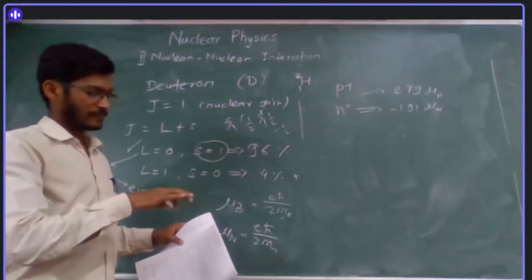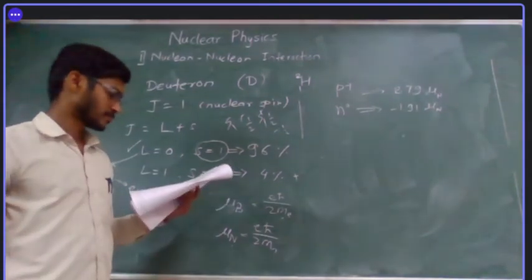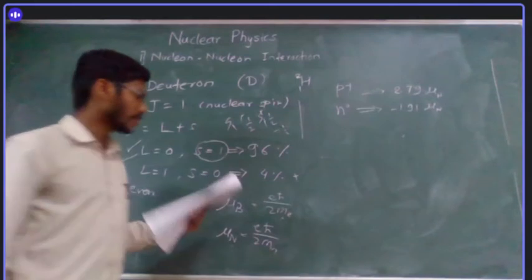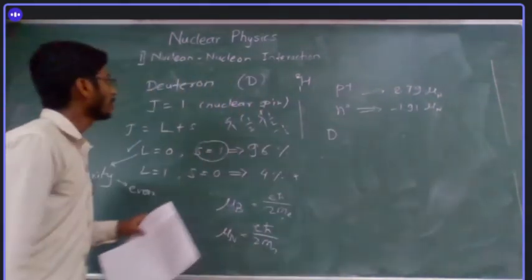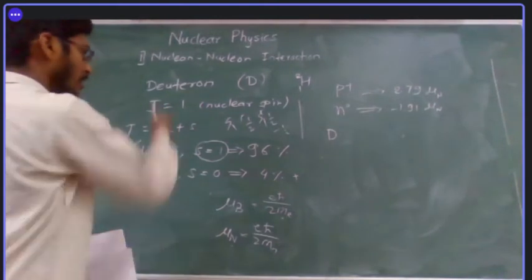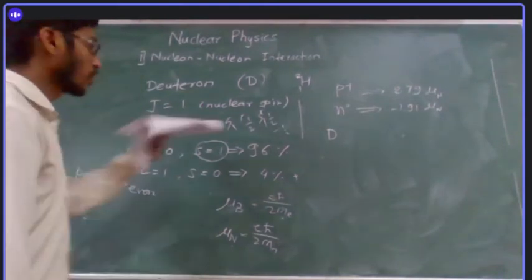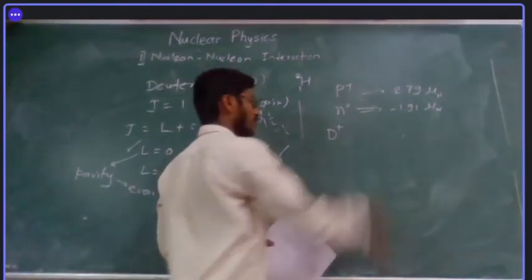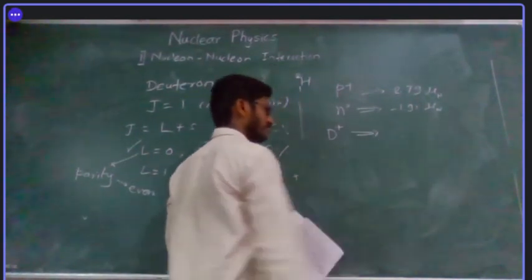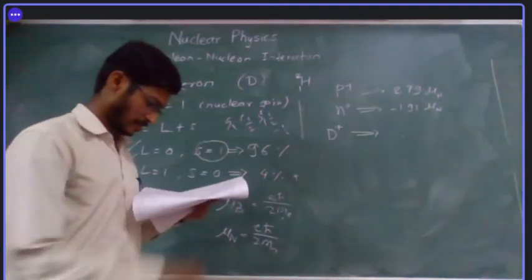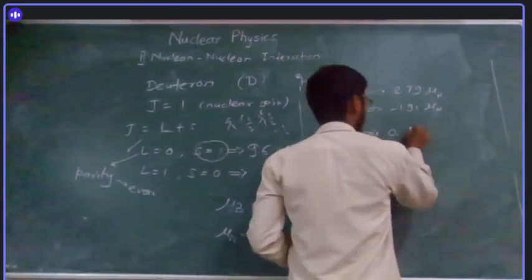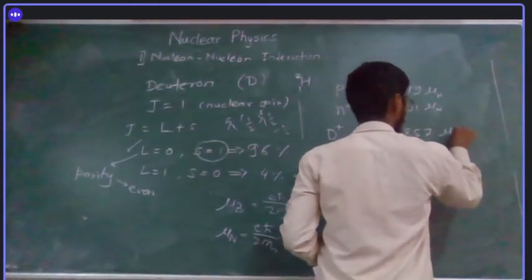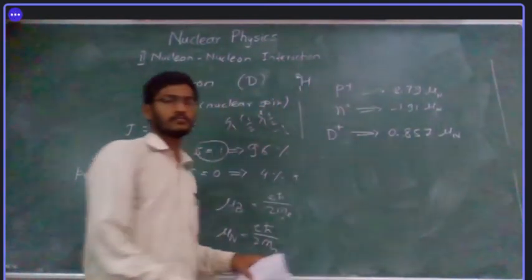When we find the magnetic dipole moment for deuteron, now see, deuteron is positively charged because there is one proton. Its magnetic dipole moment is 0.857 nuclear magneton.